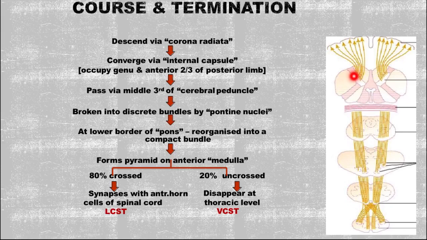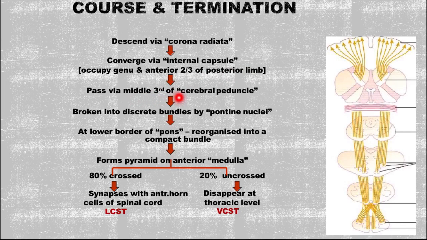At the initial part it is totally spread out, with axons coming from different areas like the primary motor, premotor or somatosensory. This scattered arrangement is called the corona radiata. Then they group together, converge and pass through the internal capsule, mainly occupying the genu and the anterior two-thirds of the posterior limb.